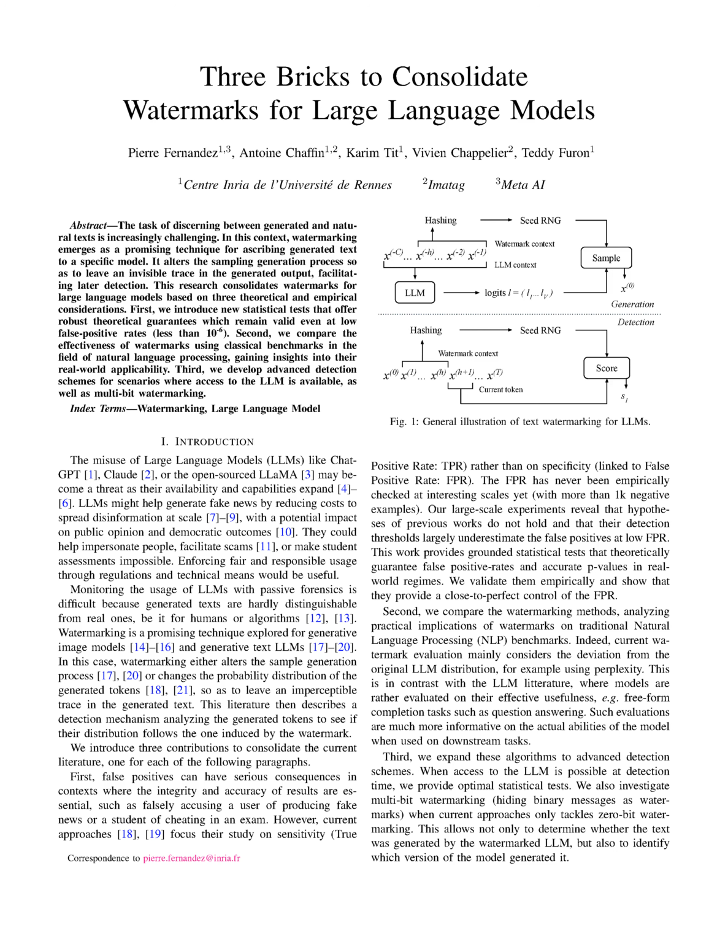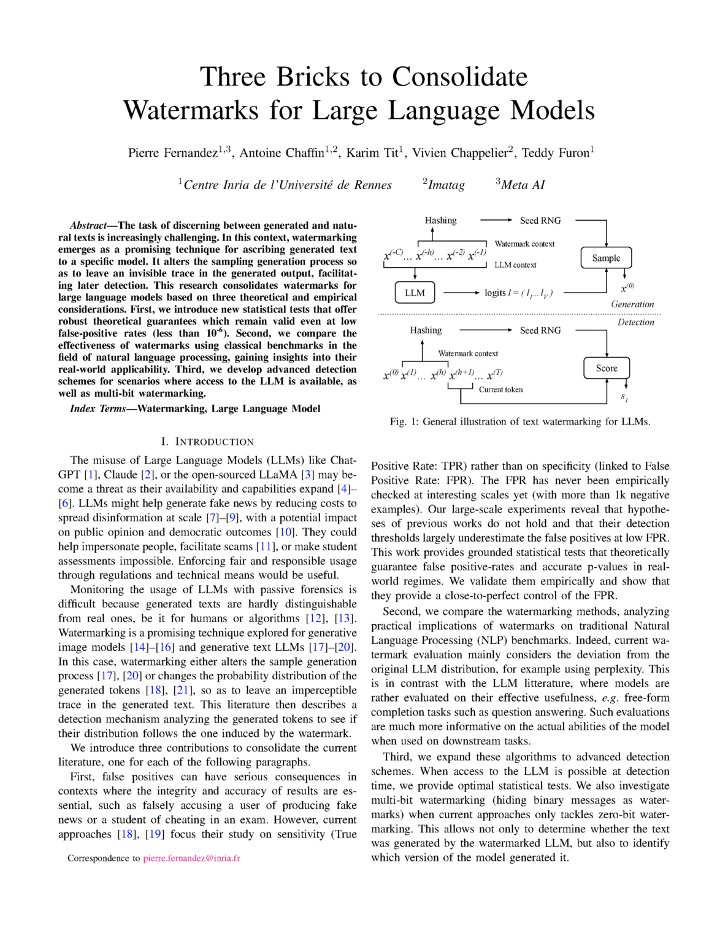Section Summary. The misuse of large language models, LLMs, like ChatGPT or Llama can pose threats such as generating fake news, facilitating scams, or impersonating people. Enforcing fair usage through regulations and technical means is important, but monitoring LLM usage is challenging due to the difficulty in distinguishing generated texts from real ones. This paper introduces statistical tests to control false positive rates, compares watermarking methods on NLP benchmarks, and expands detection schemes to identify the version of the model that generated the text.